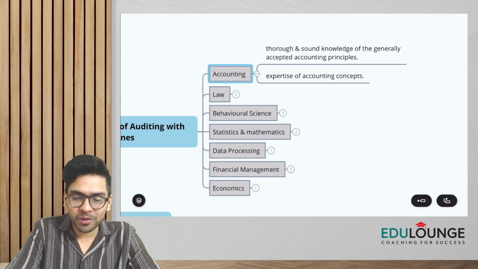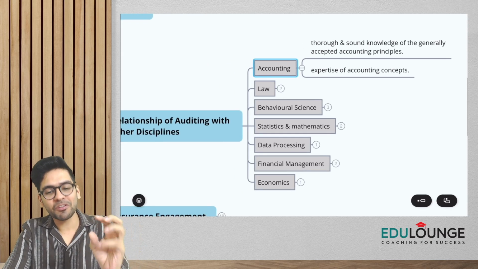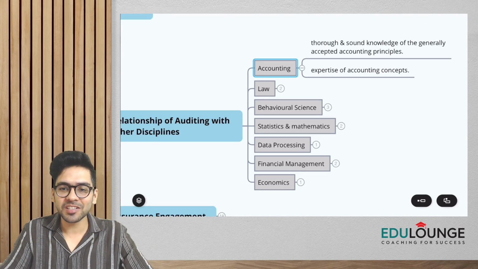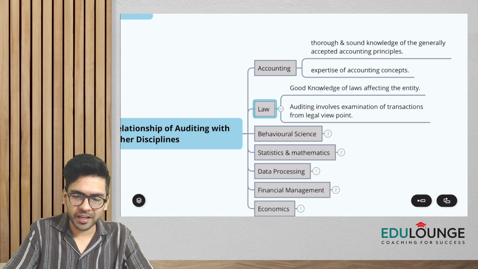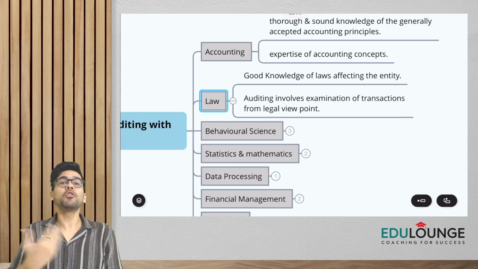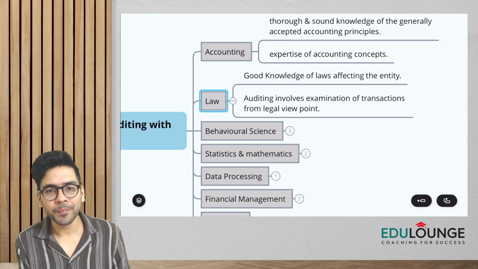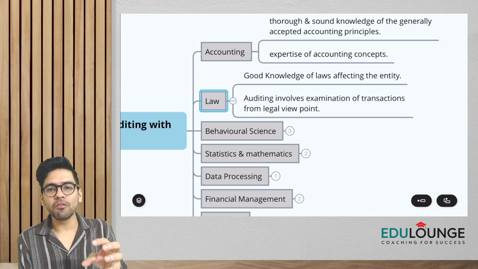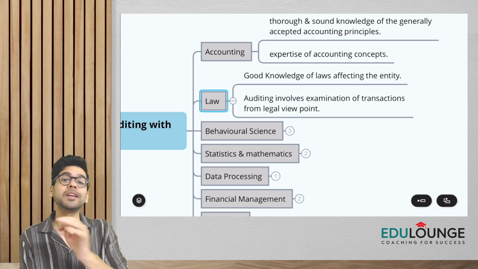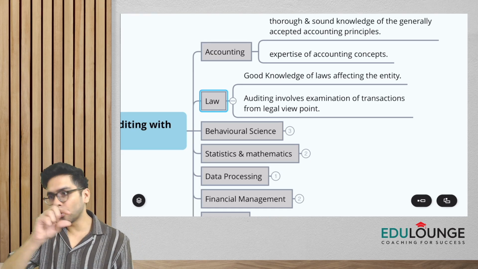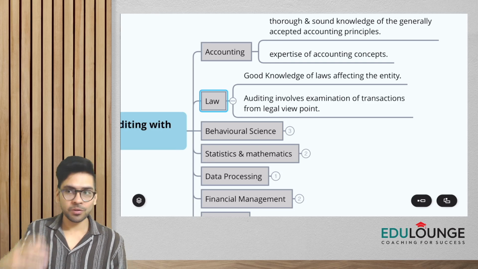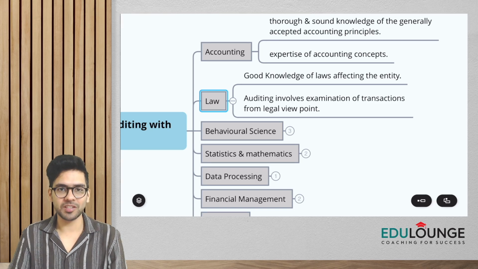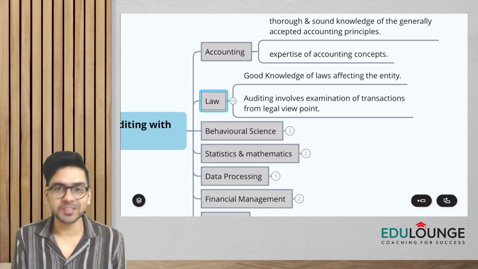So why do you think that the subject of auditing has some relationship with the subject of law? Let's now understand how auditing and law are related. You have to have good knowledge of the laws which affect the entity, and auditing involves examination of transactions from a legal viewpoint. I told you whether the provision for taxation is correct in accordance with the Income Tax Act. You'll have to see whether the various transactions are done in compliance with the Companies Act, etc., right?